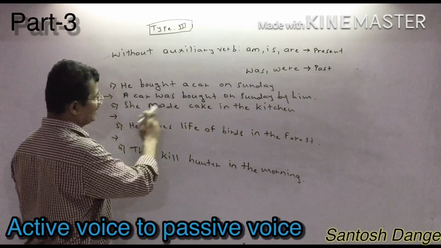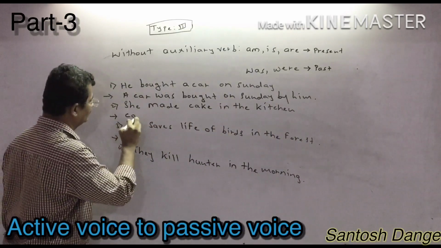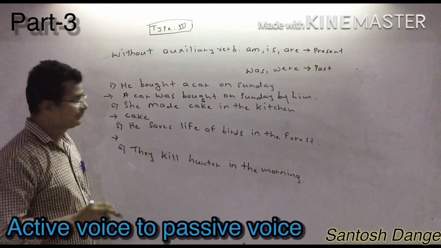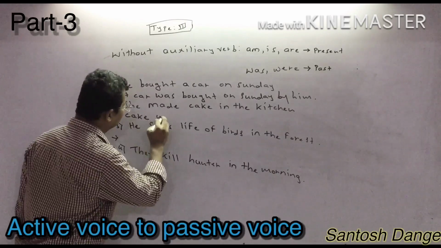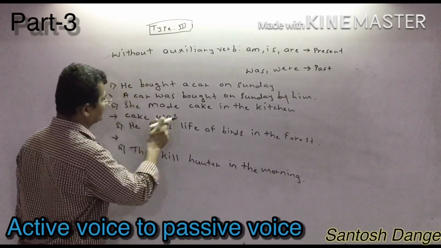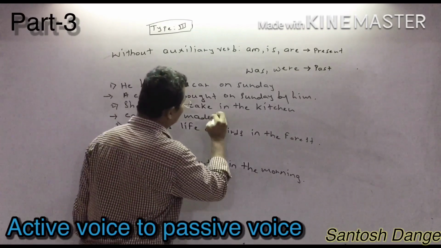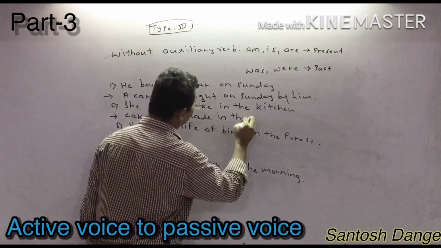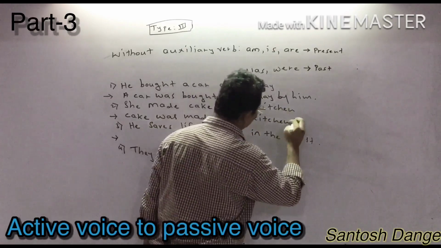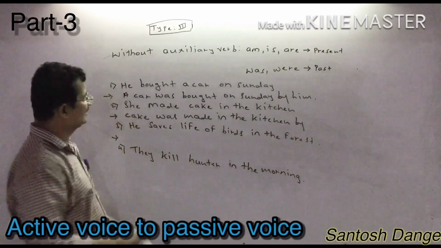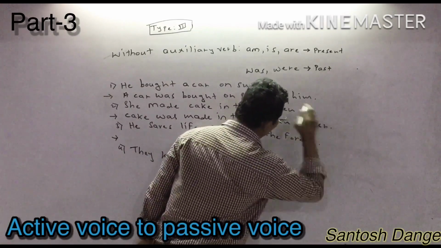Okay, now: She made cake in the kitchen. What do you have to write? Cake. Now the given sentence is in the past tense, so what can you write? Was. Cake was. After that, what do you have to write? Made. In the kitchen. By. Cake was made in the kitchen by. She is going to be converted into her accordingly.